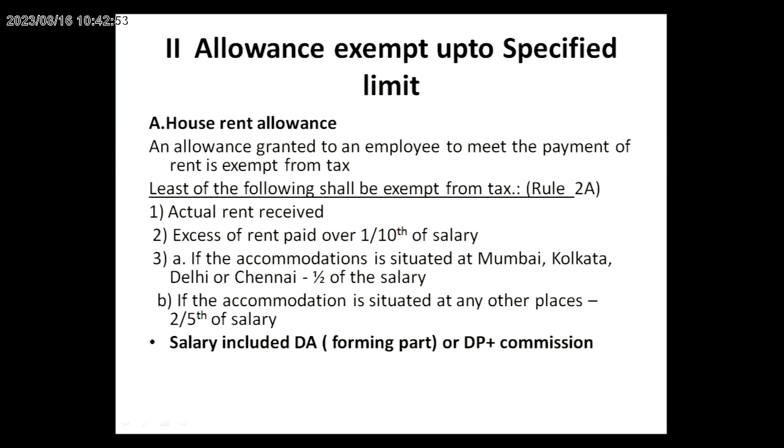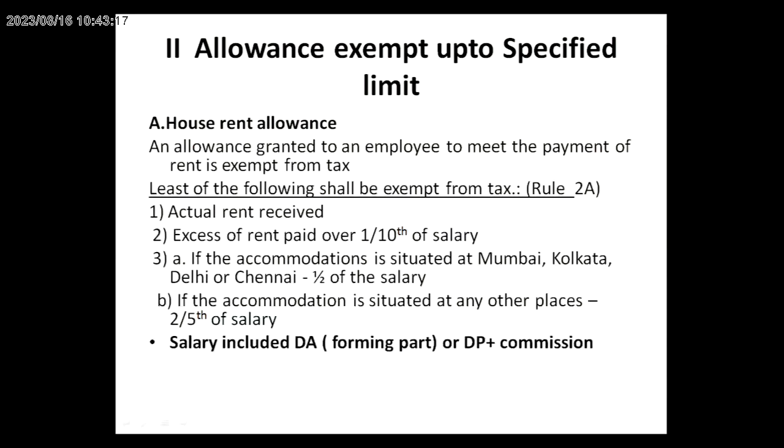The number one allowance is HRA. What is HRA? House rent allowance. Every employee may receive the HRA. Sometimes the employee has his own house, in which case the HRA is fully taxable. If the employee receiving the HRA also lives in a rented house, part of the amount is taxable and the remaining amount is exempted.